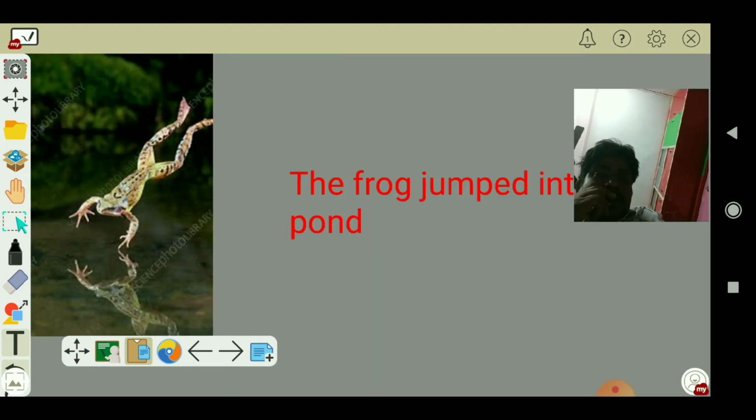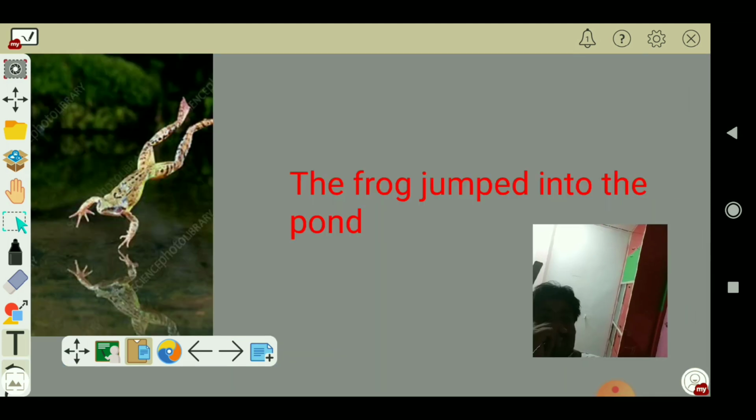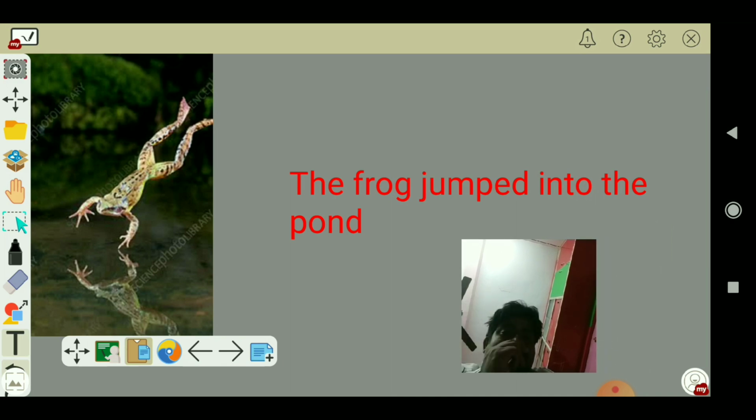Next one, almost the same case. Here the frog jumped into the pond. The frog jumped into the pond, not the frog jumped in the pond, because it also shows motion or direction inward from land to the water of the pond. So the frog jumped into the pond, not in the pond, because it involves a motion or direction inward.